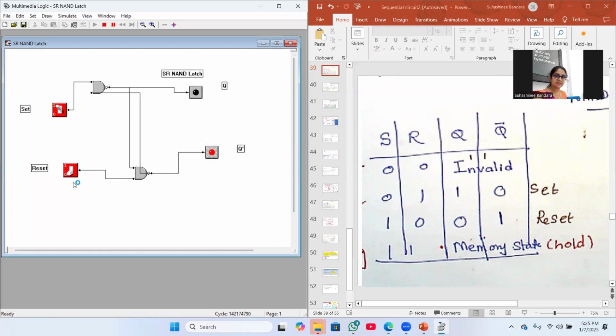Then again 1, 1. 1, 1 means calling the previous memory. Now we have 0, 1. Q is 0, Q bar is 1. So I'm going to make both 1. Q is 0, Q bar is 1. Okay. Can you understand the states?